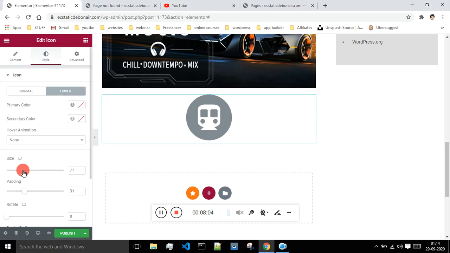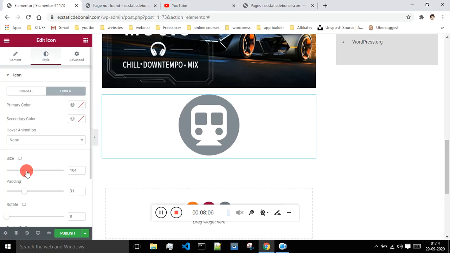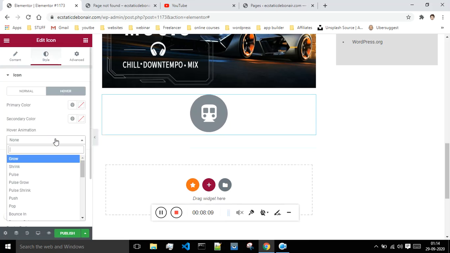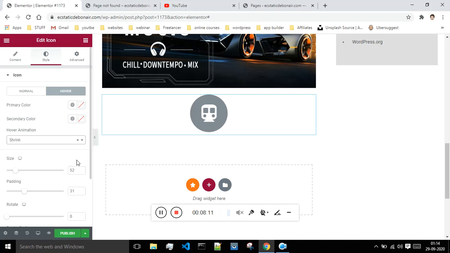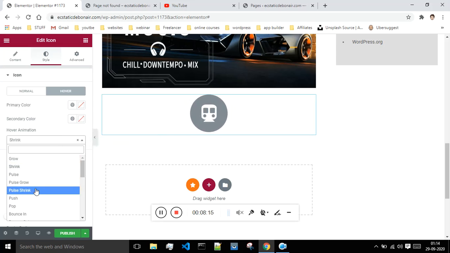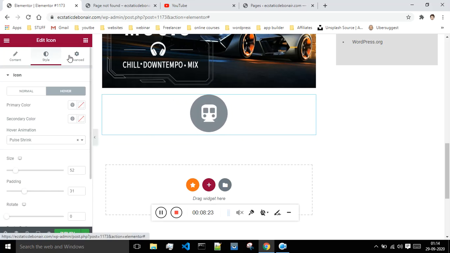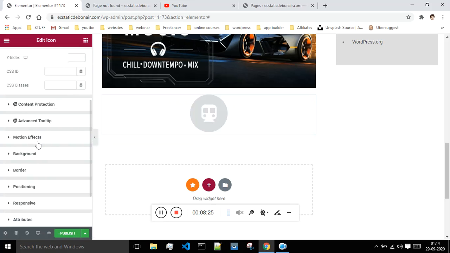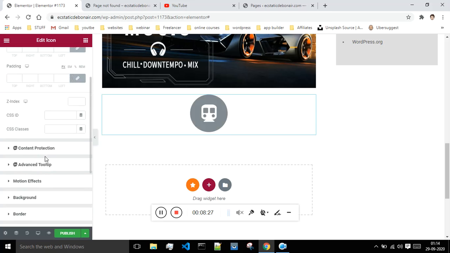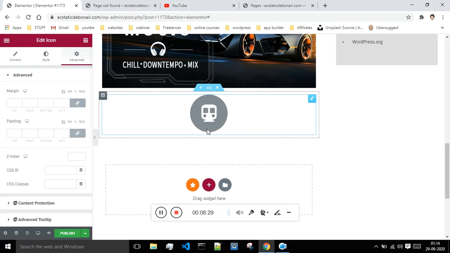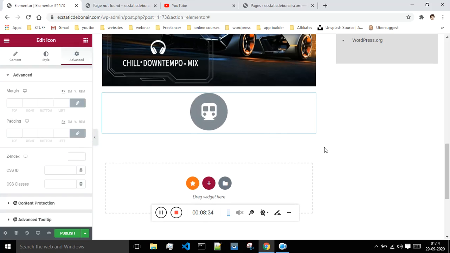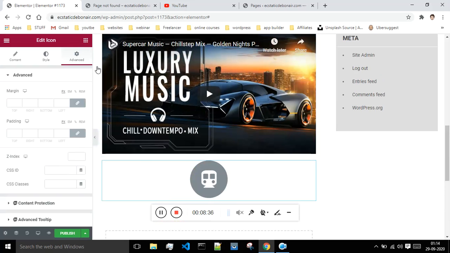Okay, so when a user will hover, I want to just give some animation like that of this one. Okay, so this animation looks good. Okay, so this also looks good. Okay, so basically this is how you can give the animation, and these are the advanced settings. If you want, you can give them, but as of now there are many options present over here, and all of them look good. You can just go for it and see how to write your blog post.